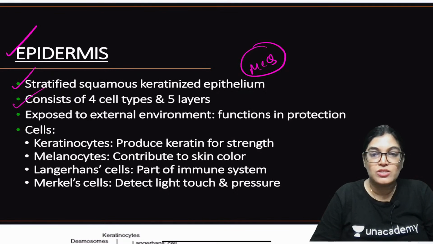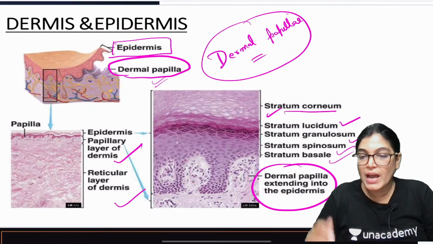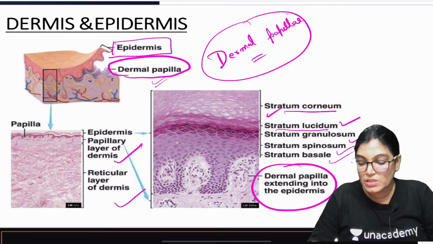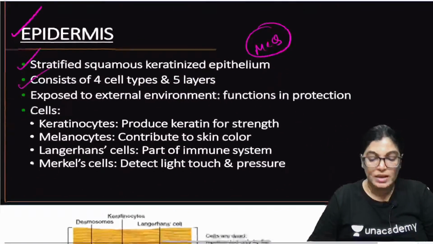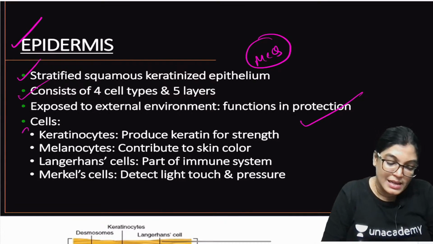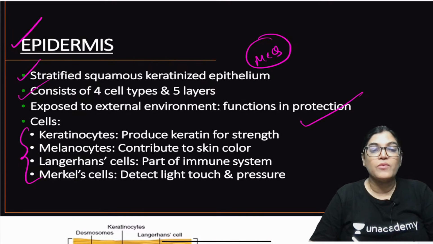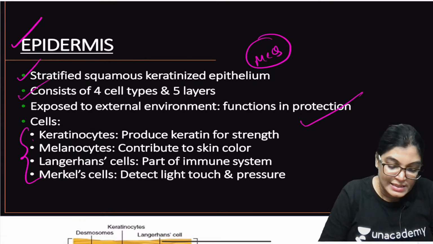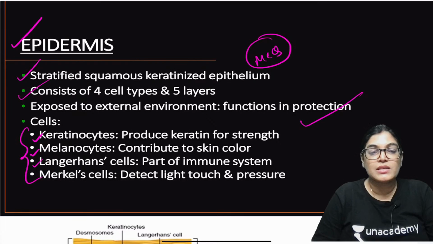Just now we have seen the layers of the epidermis. Stratum corneum is the superficial layer. Next is the stratum lucidum, then the granulosum, then the spinosum, and the deepest layer of the epidermis is the stratum basale. It is exposed to the external environment, and its function is protection. The 4 important cells of the epidermis are keratinocytes, melanocytes, Langerhans cells and Merkel cells.